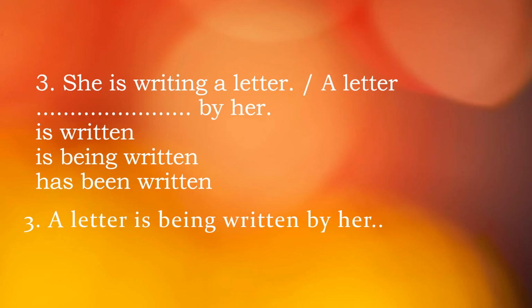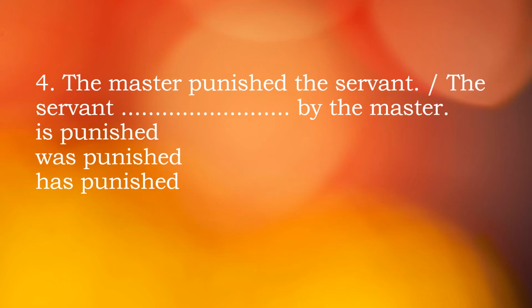So let's start the next exercise. Number 4: The master punished the servant. Which tense is it? Do you understand? It's actually past simple tense. In case of past simple tense, what will be the answer? Would you take was or were? In case of past tense, after the subject, we take was or were, then B3, then by, then the object.